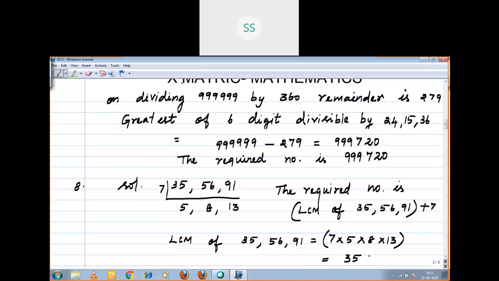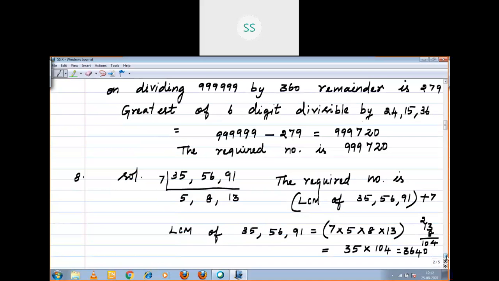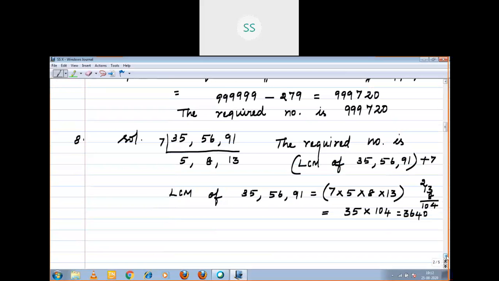35 into 8 into 13, how much? 8 into 13. If you don't know, you have to multiply and see, right? 104. So 35 into 104 is equal to 3640. 3640. Now the required number, that is the smallest number,